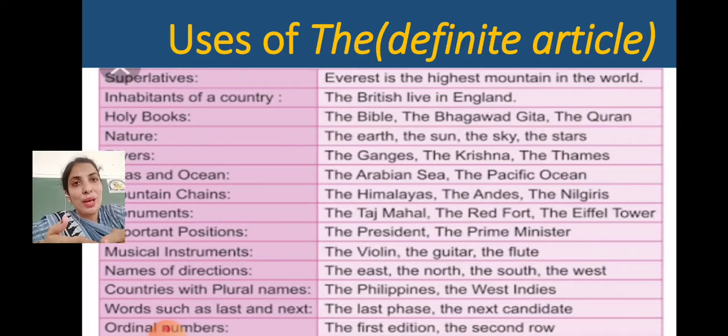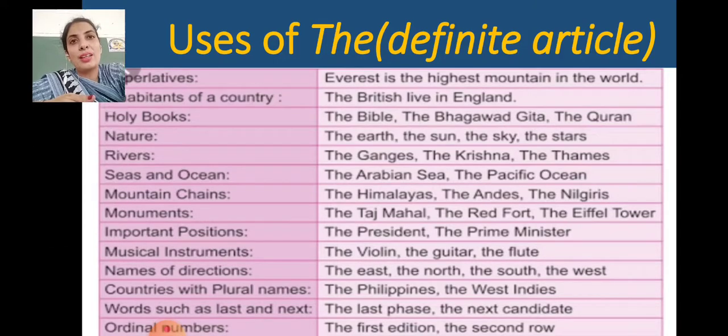Degrees of comparison: positive, comparative and superlative, which ends with est. Okay, Everest is the highest mountain in the world. Now highest is the degree of comparison, that is a superlative degree, and you can see the use of the is made before the superlative, before highest.